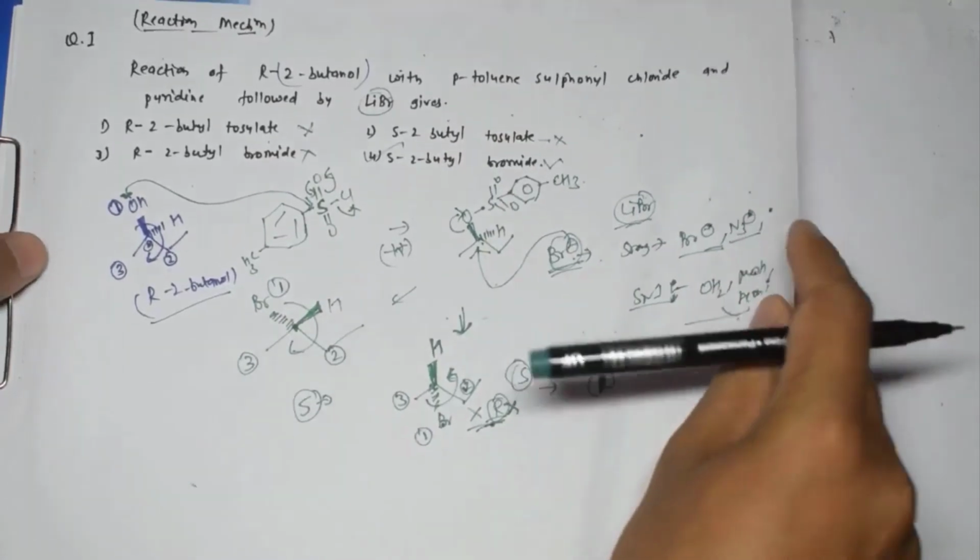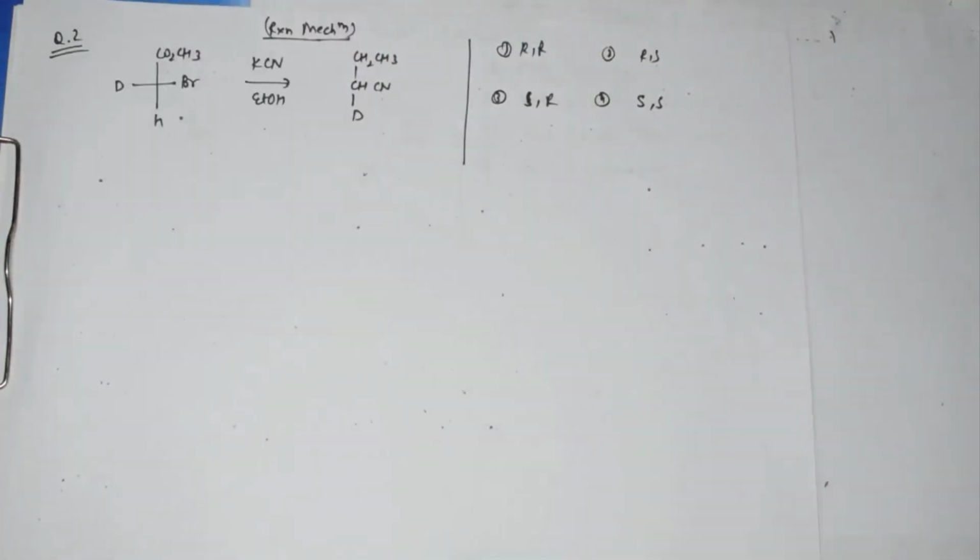Now let's discuss one more question, and this question is very important for you, because this is SN2 kind of thing. Here you will see that even if you have inversion in the configuration, it is not necessary that the configuration will change from R to S, like we saw in the previous examples. In the previous example we had an R configuration, and after the inversion we got S configuration, but here we will get either S to S or R to R. Let's solve this and after that we will understand.